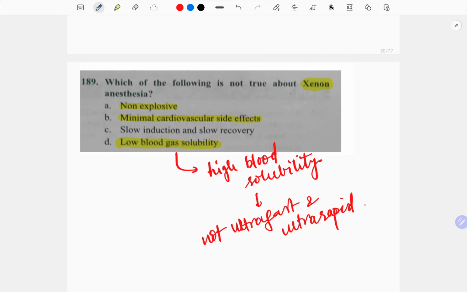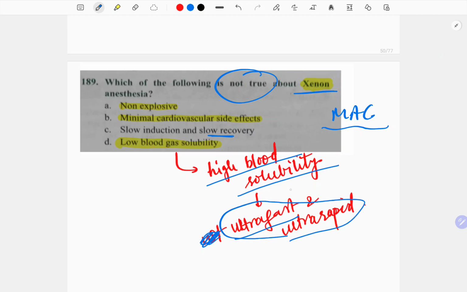Which of the following is not true about the Xenon anesthesia? See, I told you Xenon is somewhere whose MAC is also high, so it has less potency. So it has basically high blood solubility, so it is not that ultra fast and ultra rapid. So it has slow induction. Okay, it is ultra fast and ultra rapid, because it is low blood soluble, so it will be easily metabolized. So it will have quick onset and then it will quickly be metabolized, and therefore will be ultra rapid also. So this is wrong.